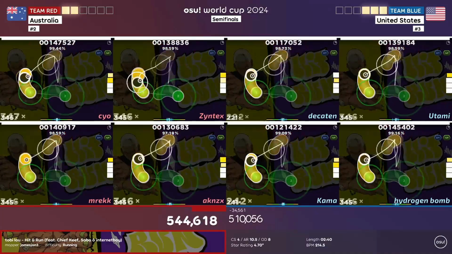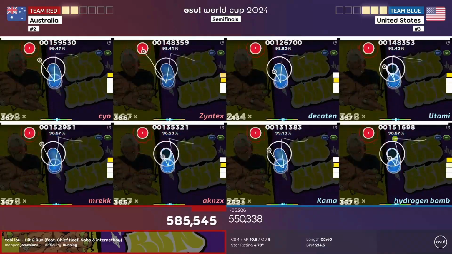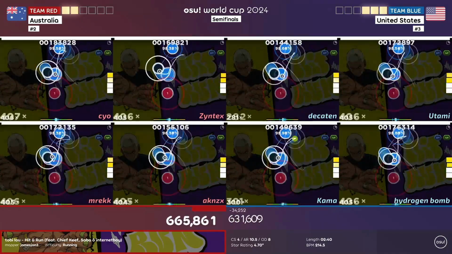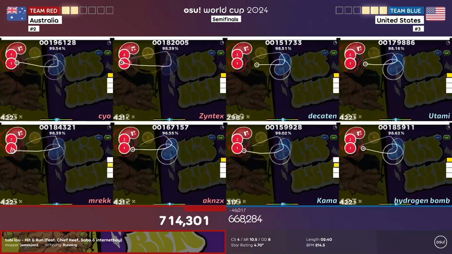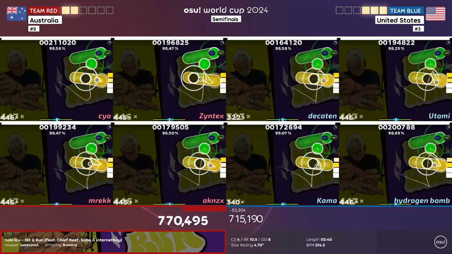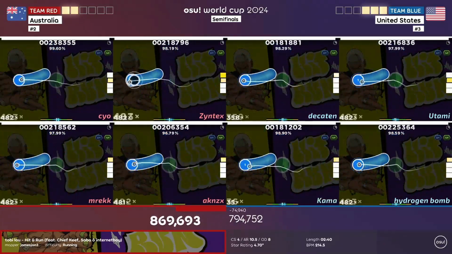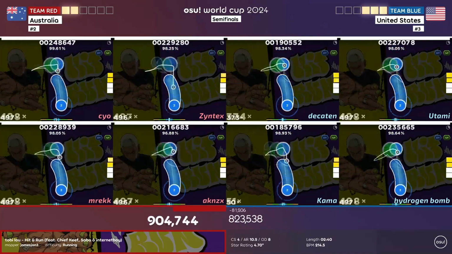But as the maps went on, the score eventually came to 4-4, being tied up, and Australia had now used all of the DT picks, which they won every single time for all of the points they currently have. And so far, not a single team has lost any of their picks, nor has gotten break point at all.